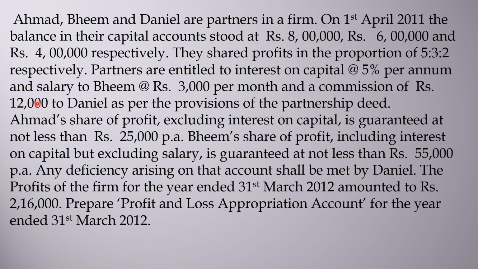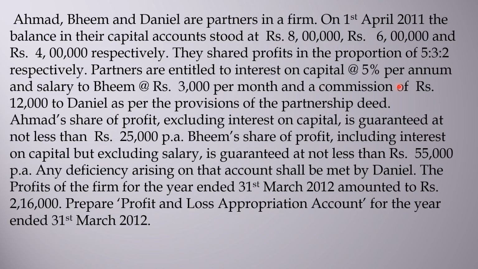Now after that, salary of 3,000 per month to the second partner. So per annum we have to calculate 3,000 into 12, that is 36,000 salary allowed to him. That is also an appropriation item and not an expense of the partnership firm.